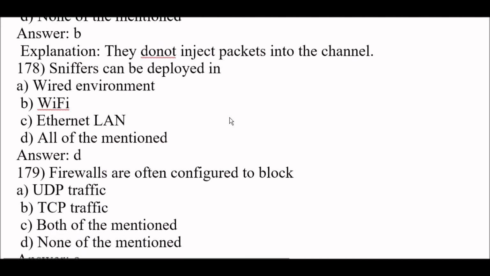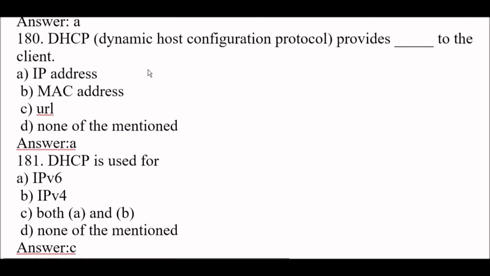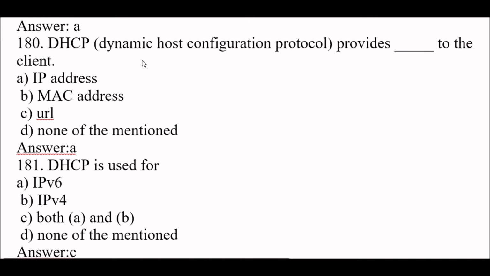Next question. Sniffers can be deployed in wired environment, right? Wi-Fi, right? Ethernet LAN, right? And right answer is option D, all of the mentioned. Next question. Firewalls are often configured to block UDP traffic. Option A. Next question. DHCP, Dynamic Host Configuration Protocol, provides blank space to the client.